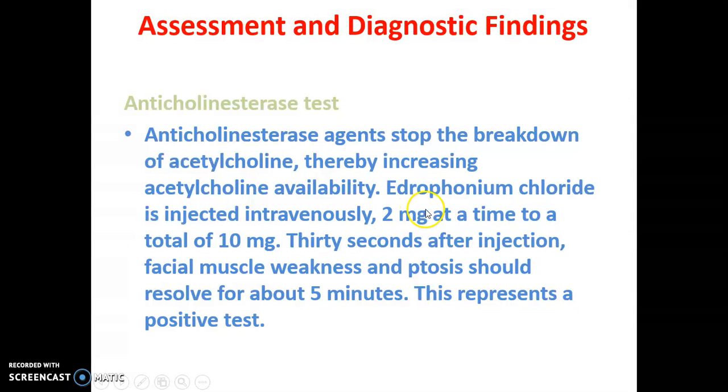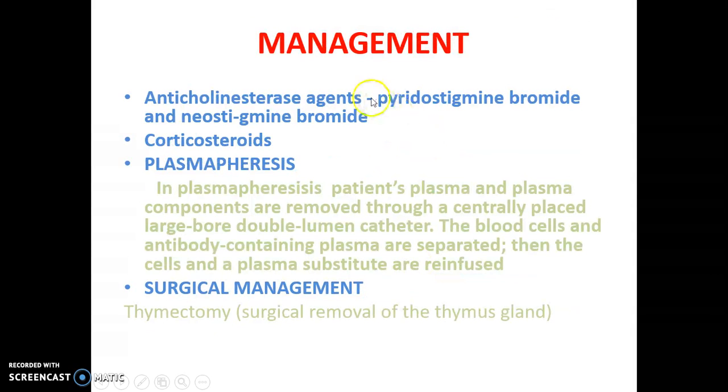So if after giving this medicine the facial muscle weakness and ptosis are resolved, it means that it is a positive test for myasthenia gravis.